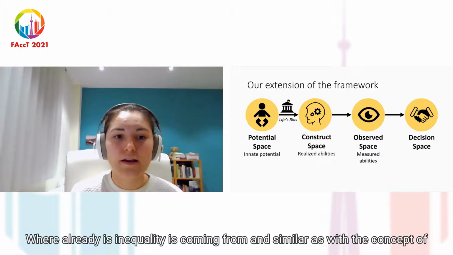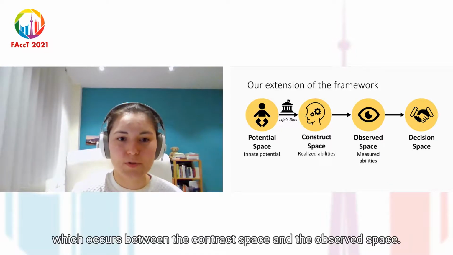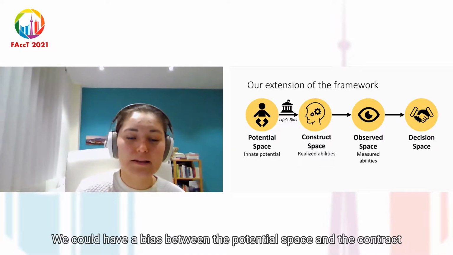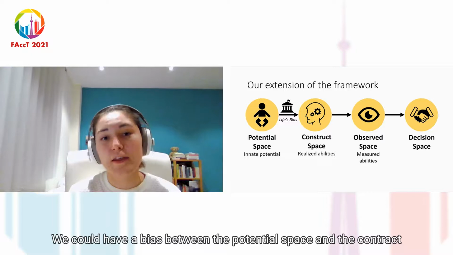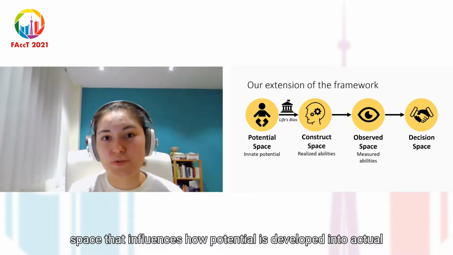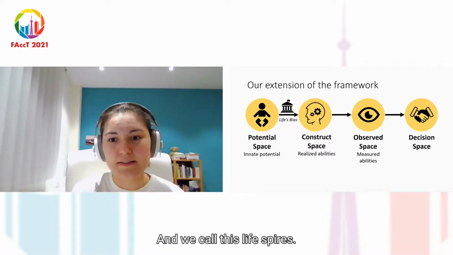Now, if we have inequalities in the construct space, the question still remains, where are these inequalities coming from? And similar as with the concept of measurement bias, which occurs between the construct space and the observed space, we could have a bias between the potential space and the construct space that influences how potential is developed into actual abilities. And we call this life's bias.